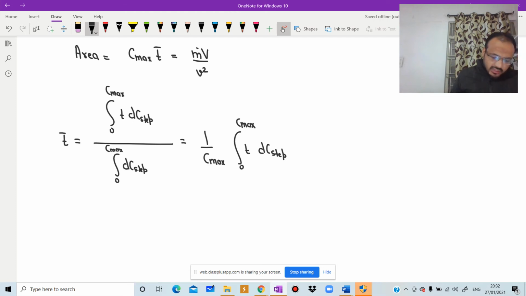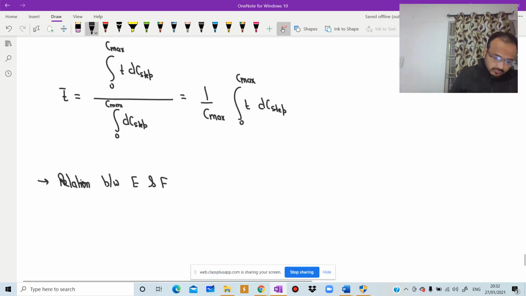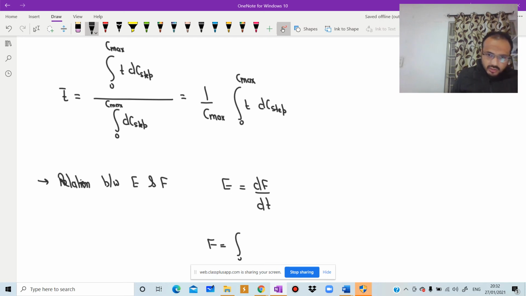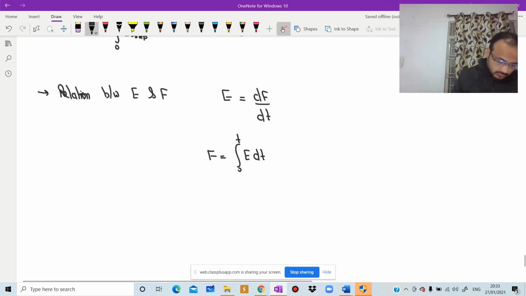And the dimensionless form of the C step curve is given by the F curve. And we know the relation between E and F: E is equal to dF by dt, or F is equal to the integral from 0 to t of E into dt. Both of these relationships hold good for closed vessels.